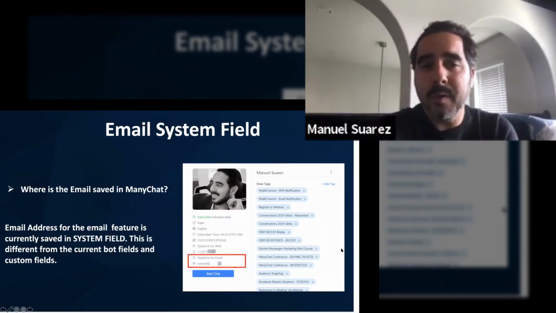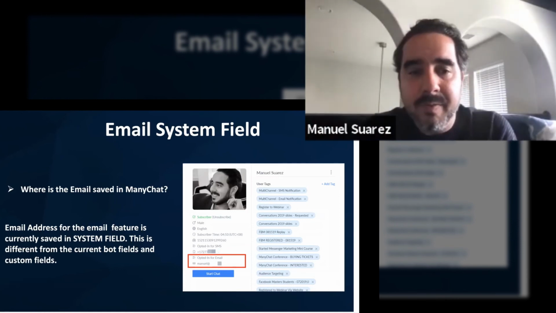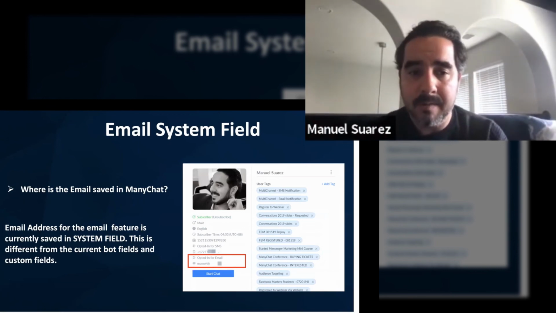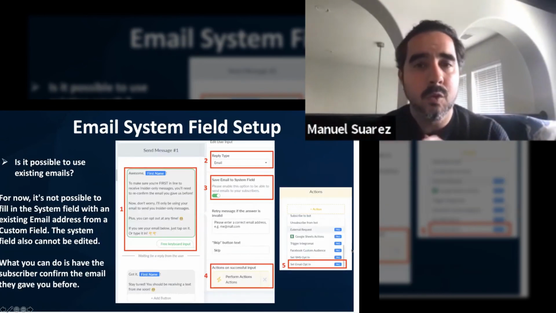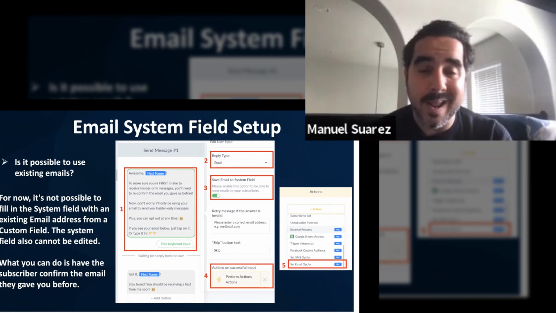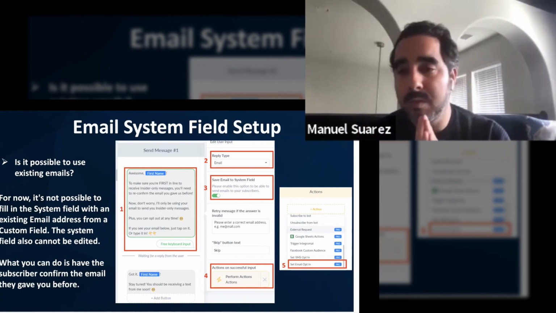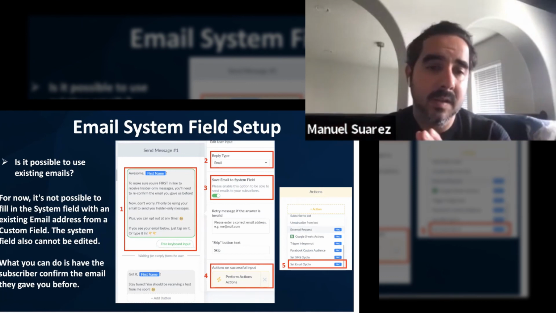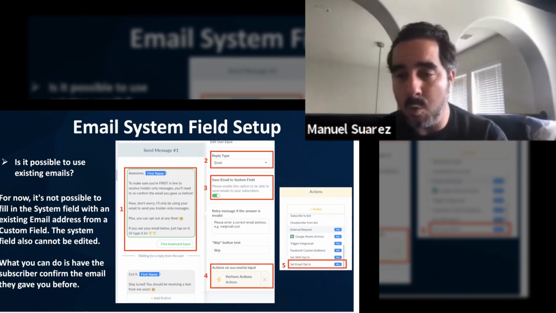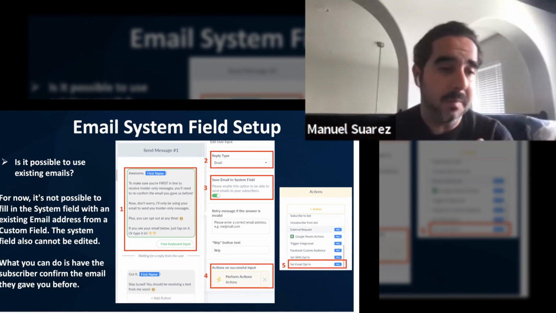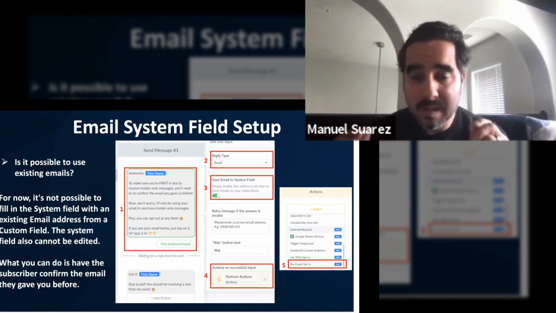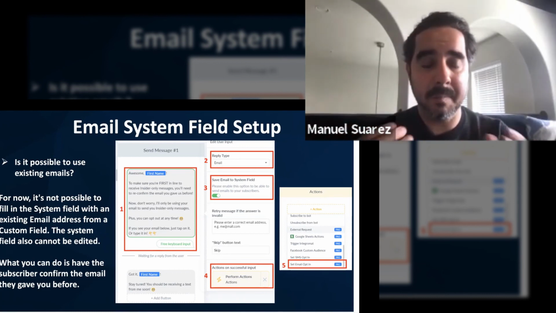So where is the email saved in ManyChat? The email addresses for the email feature is currently saved in system field also. All right, again, different from the bot fields and custom fields. So email system field setup, is it possible to use existing emails? Same problem, not right now. You cannot import emails into ManyChat and just use them as being able to just connect the flows. That would be cool, right? We have requested that feature. It might come in the future. It might come any day now. It might come in a year. We don't know. So right now you don't have the ability to import phone numbers or emails into ManyChat, okay? But it might come in the future.